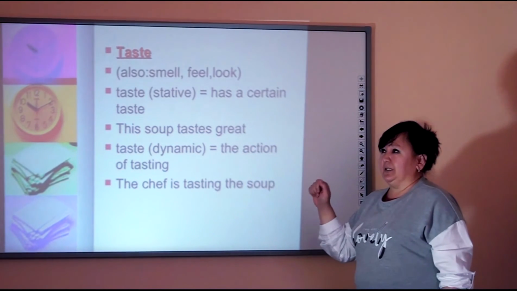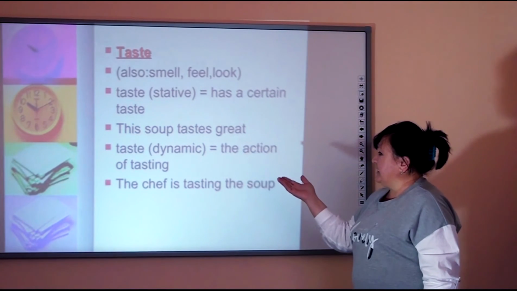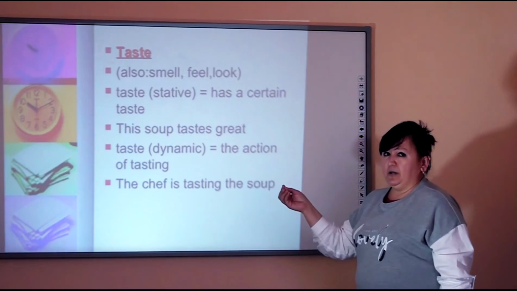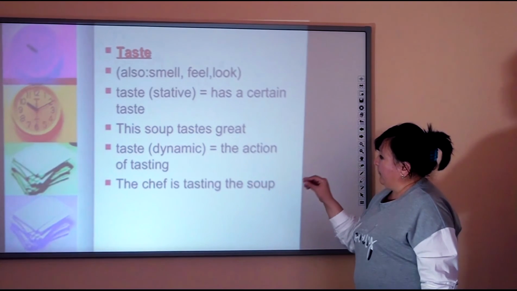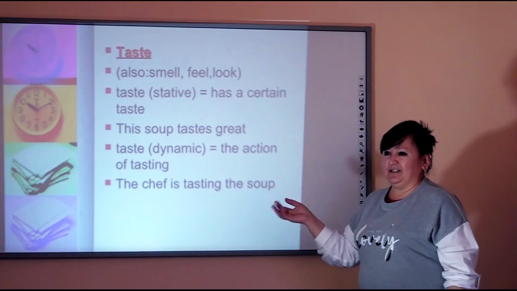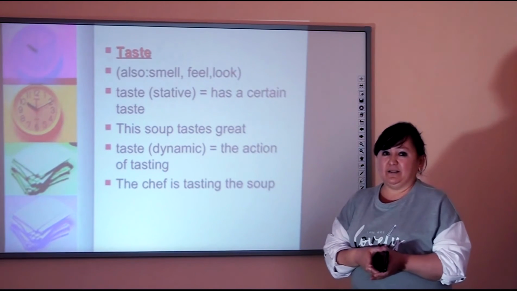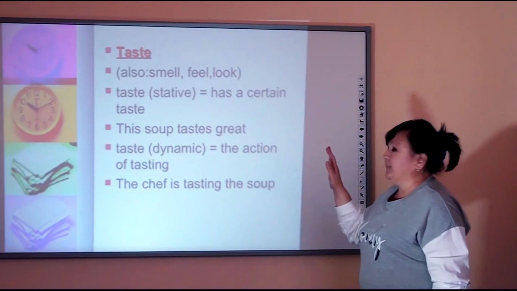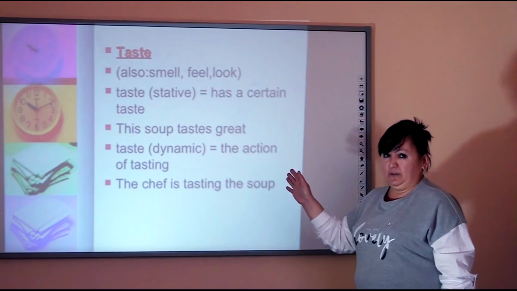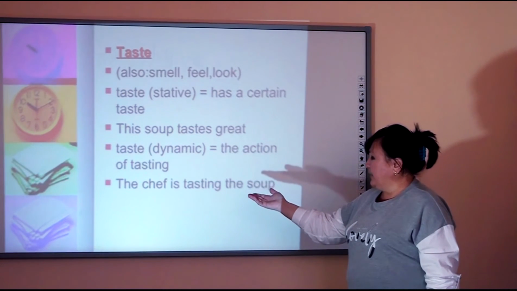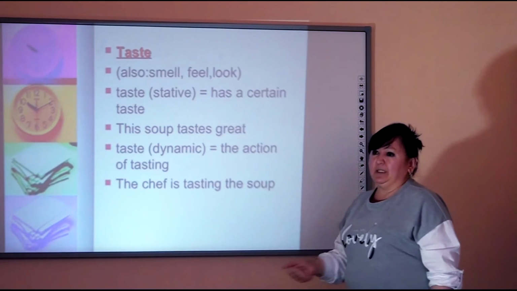If the subject is, for example, this soup or this flower, and the subject of the sentence isn't a person, that means that we put them in a stative form. If it's a certain person, singular, we can put them in a present continuous form.